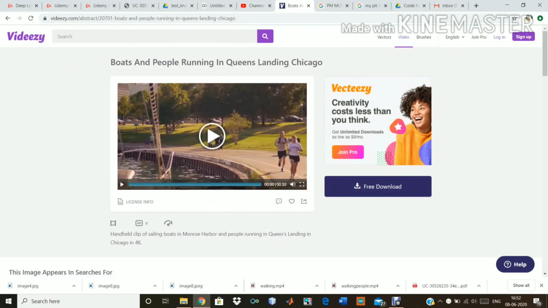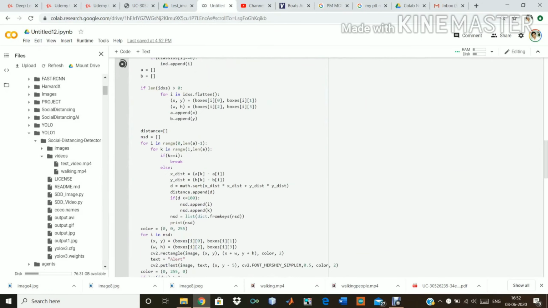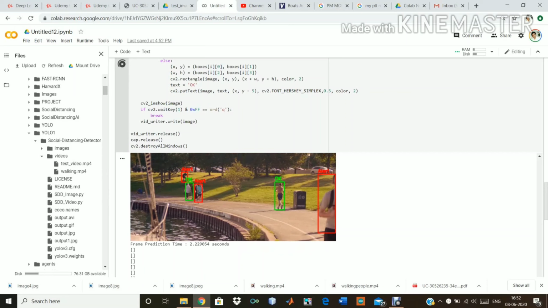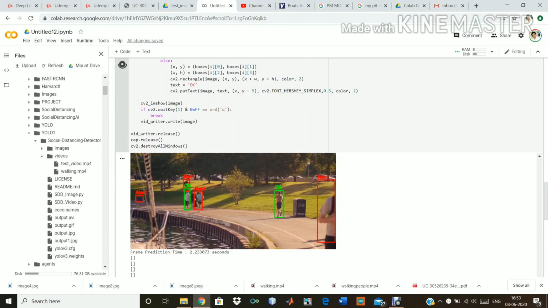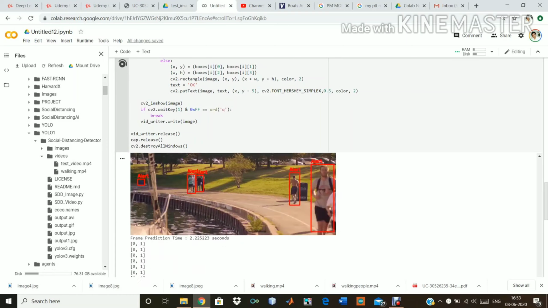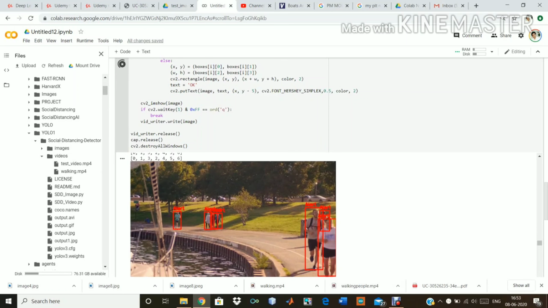There the people are walking and jogging. So now I have run this code, which is running frame by frame, and the frame prediction time is also shown here. So we can see who are okay and who are in alert. Okay, alert, alert, and okay and alert. So this is basically a collection of frames. We can go anywhere, this is a collection of frames. Here, when these men and women were together, we can see they were in red blocks, showing the sign of alert.